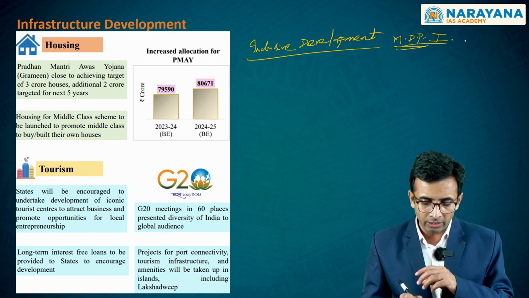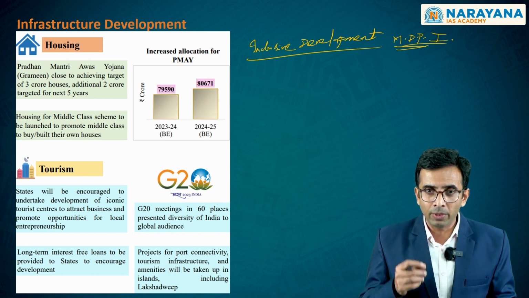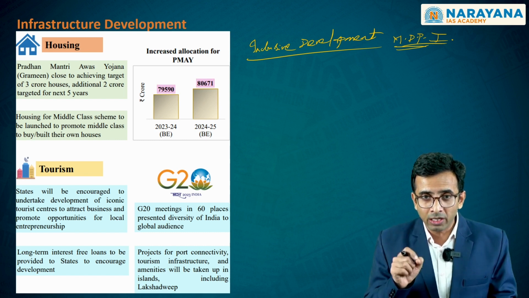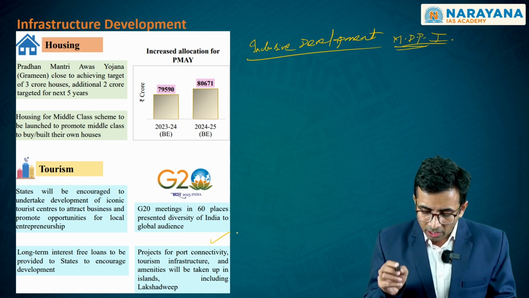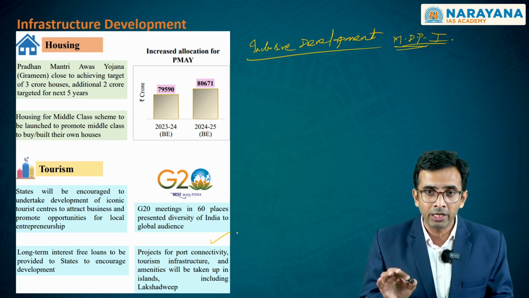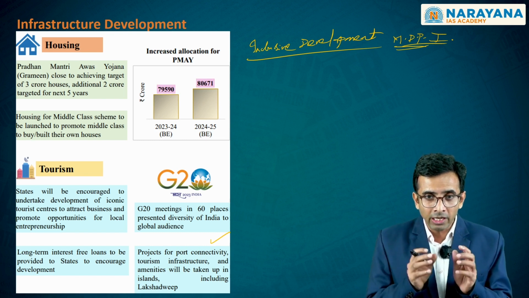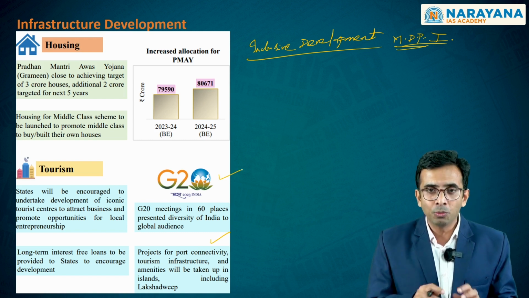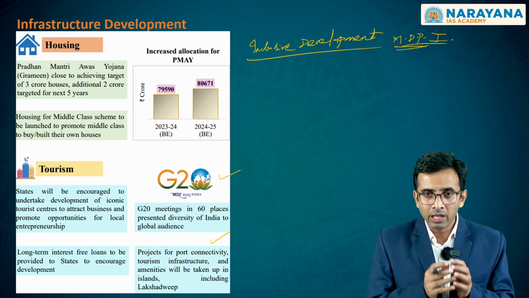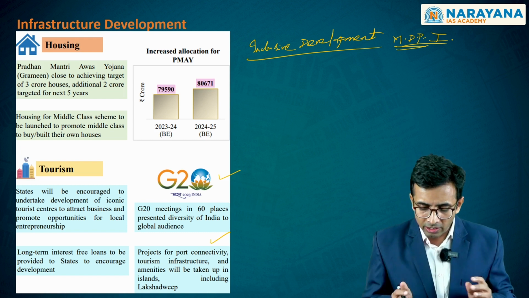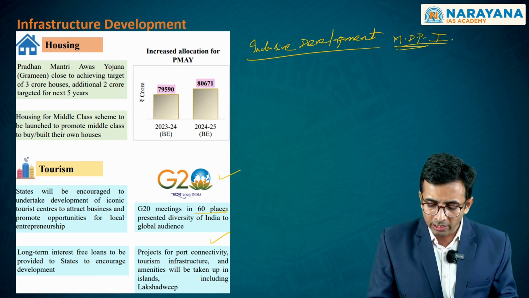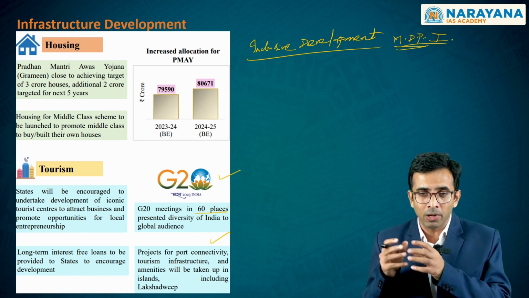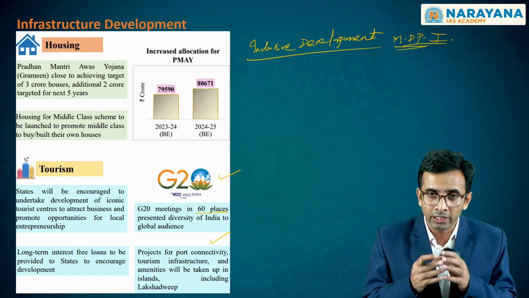On the other hand, in terms of infrastructure development, government is also specifically focusing upon infrastructure pertaining to the tourism sector. This is another component which is receiving a fillip, and this fillip is being given post this G20 summit. We can clearly see that G20 meetings were held in 60 diverse places, as it has been said in the document.